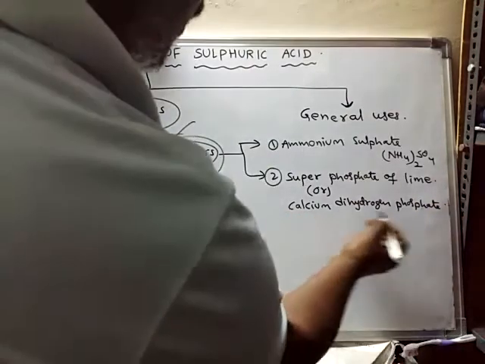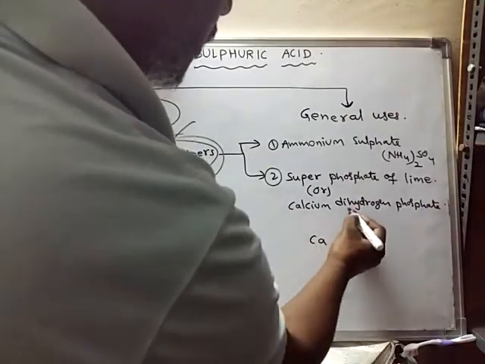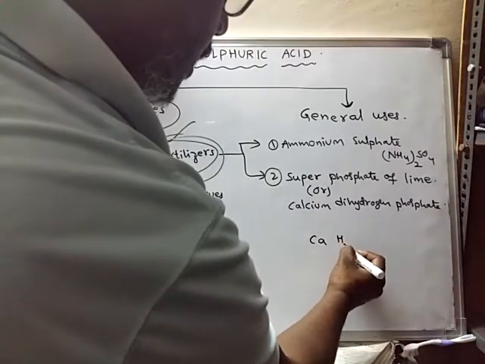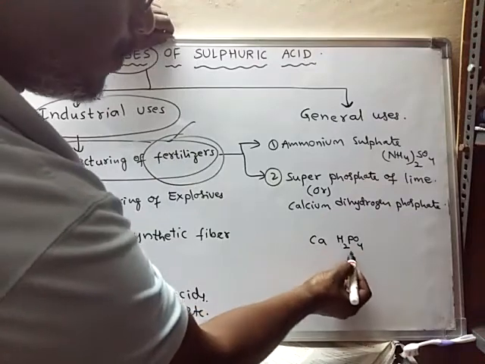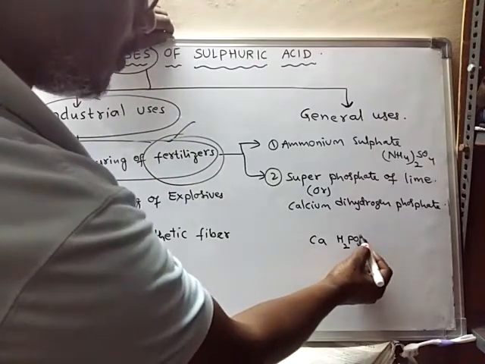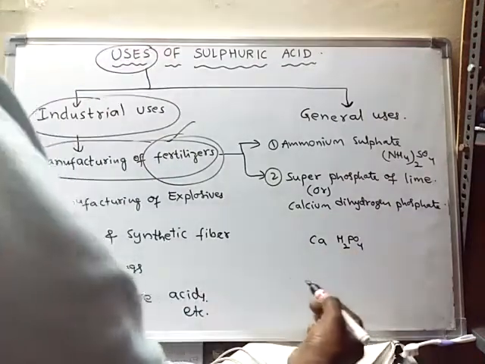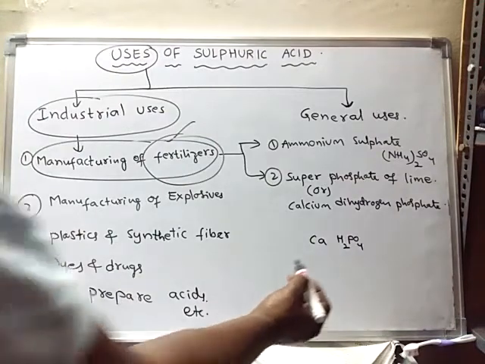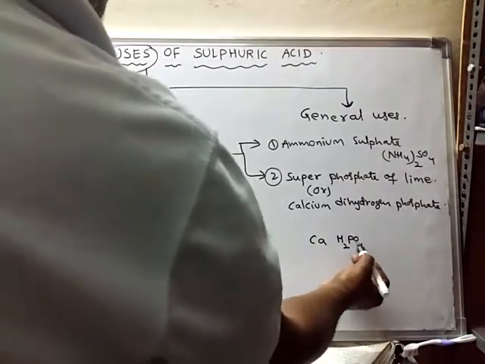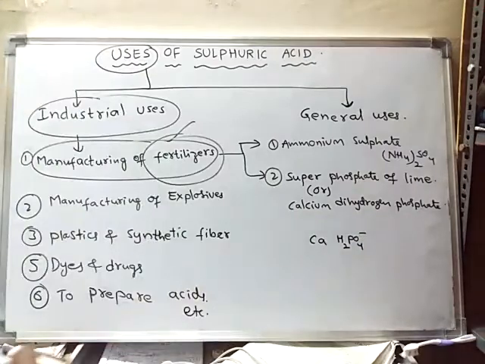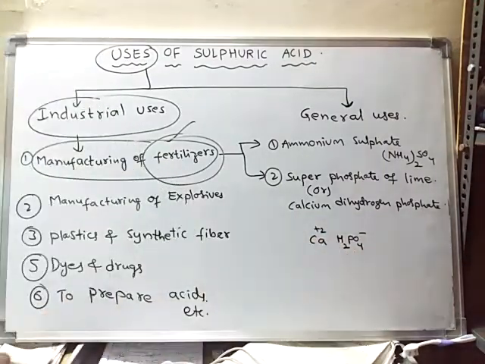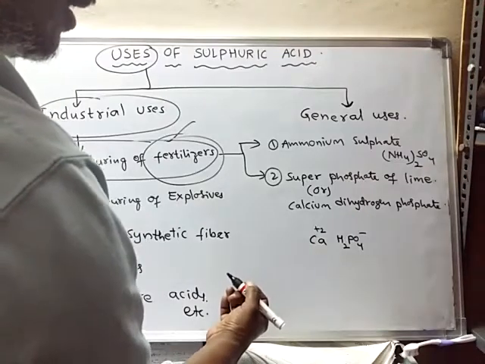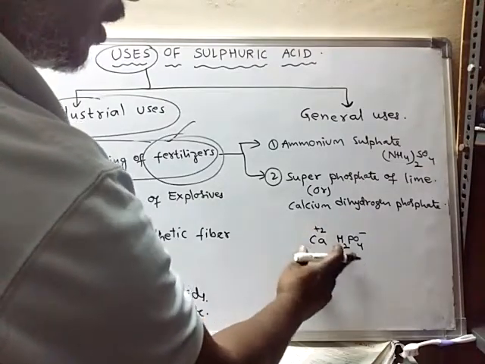So calcium dihydrogen phosphate. Dihydrogen phosphate will have only a -1 charge on it, and calcium will have a +2 charge on it. So what is the formula I can write? I can write 2 here and 1 here.